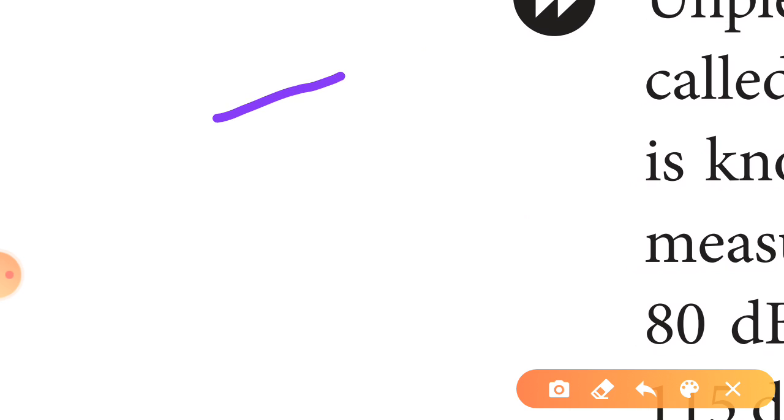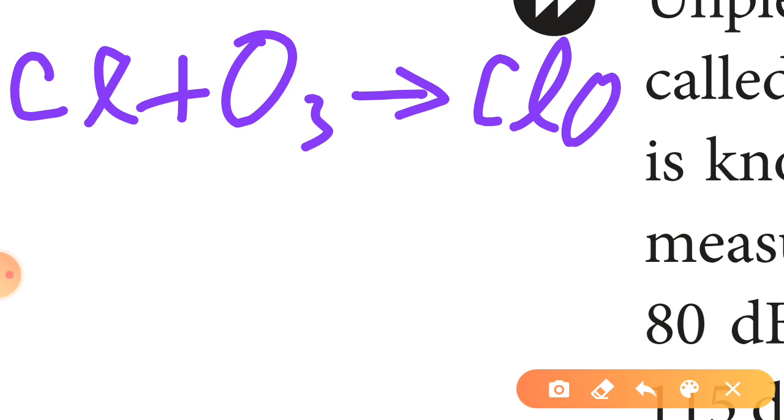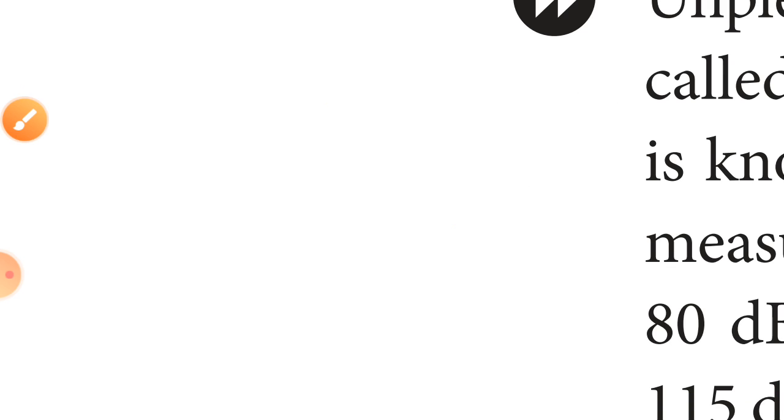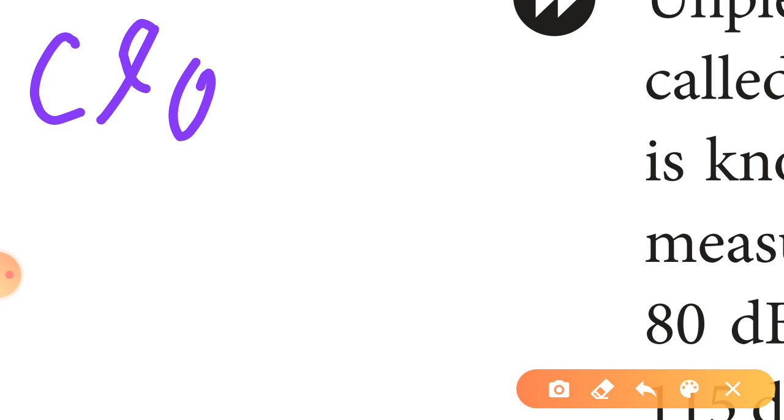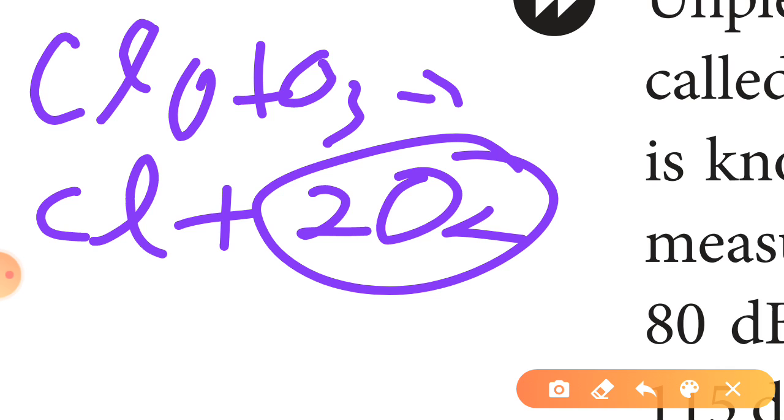Then this chlorine can react with ozone, O3. It forms ClO plus O2. After that, the chlorine oxide reacts with O3 again and forms the Cl atom and 2 O2. This formation occurs in the atmosphere. This is the way ozone is broken down in our environment.